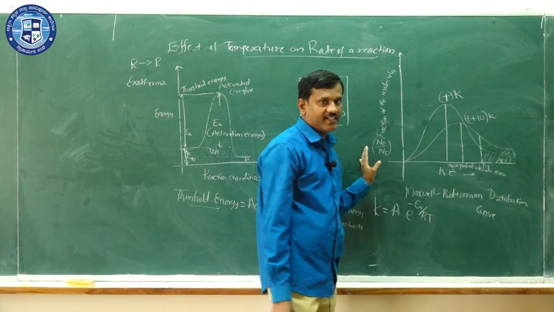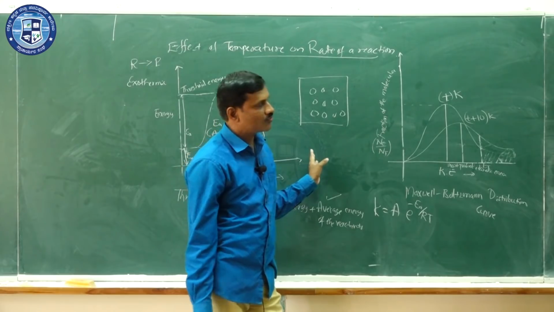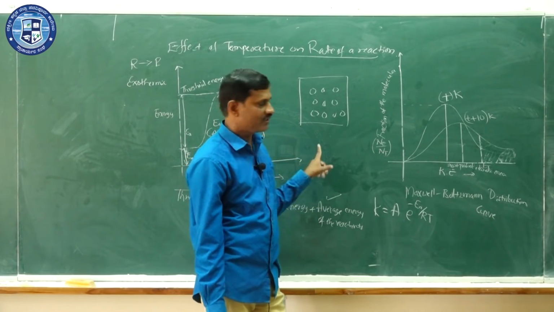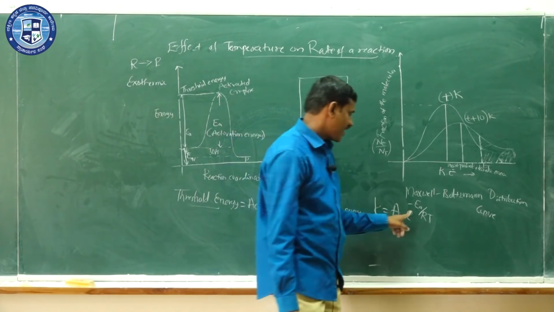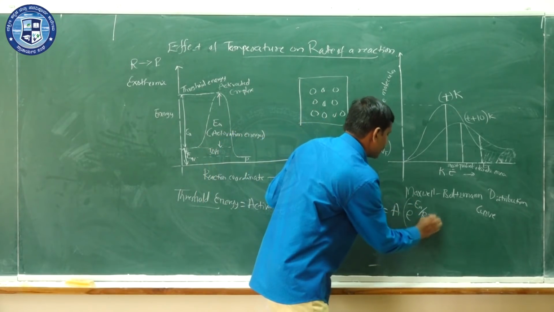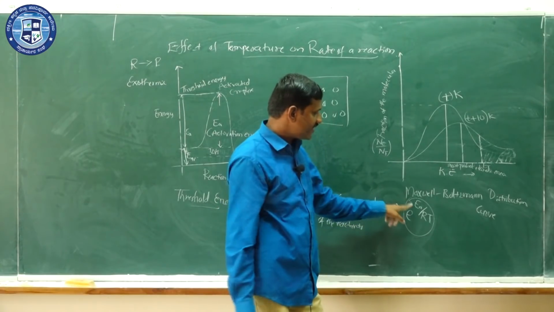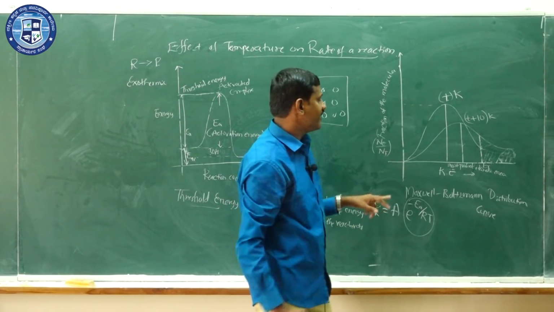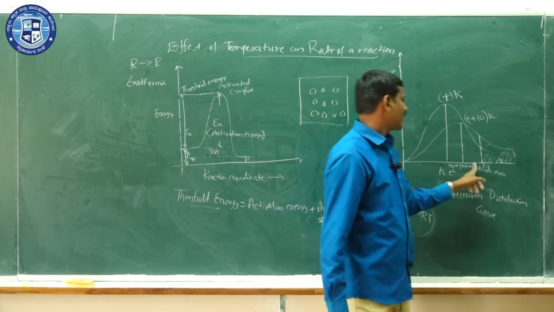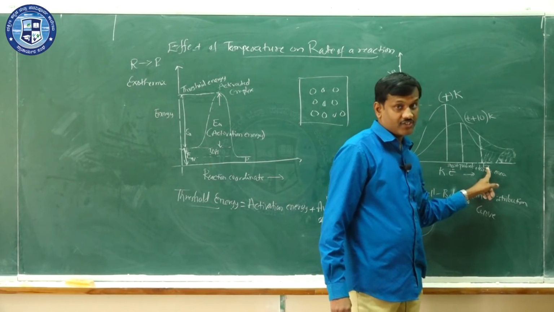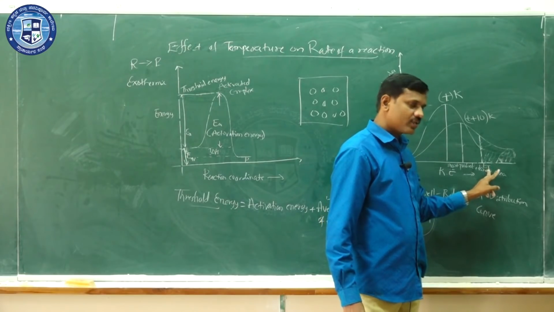So according to Arrhenius, the reaction occurs because of the collision between the molecules. So A generally represents collision frequency, and this term, e to the power minus Ea by RT, represents the molecules having energy greater than or equal to threshold energy or activation energy.